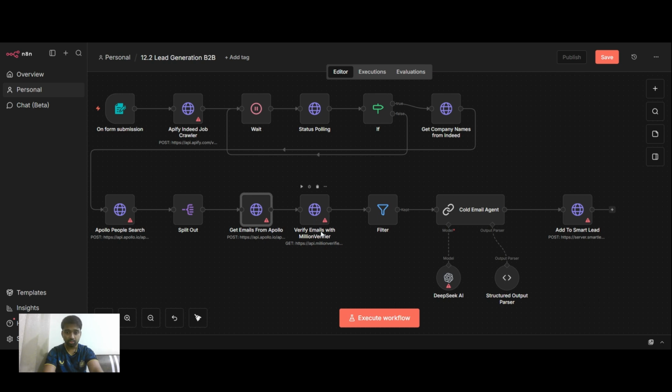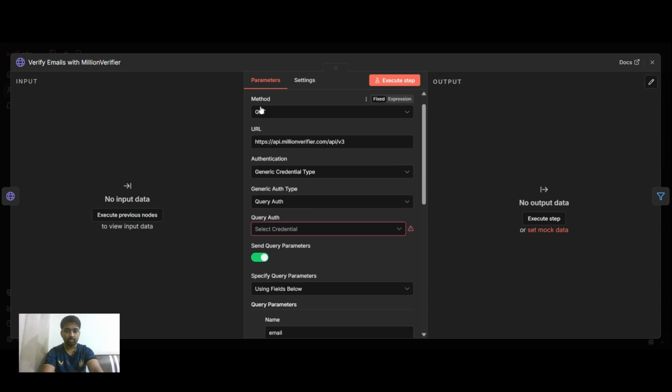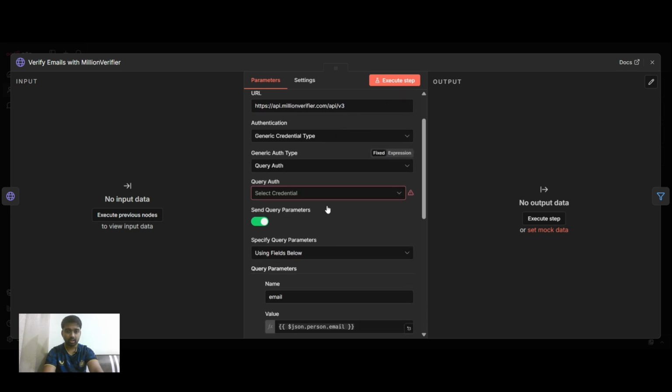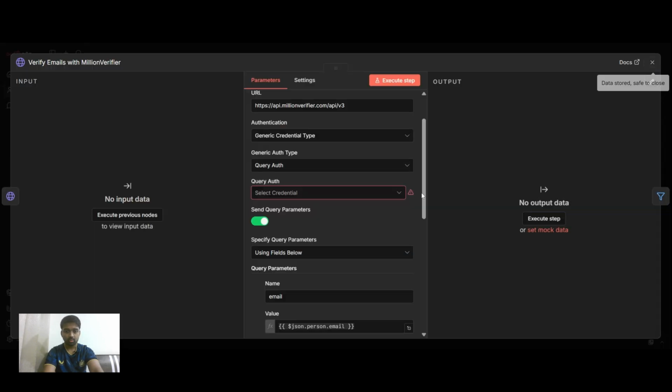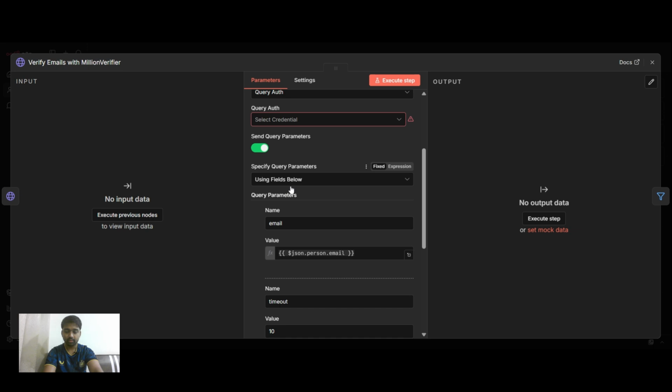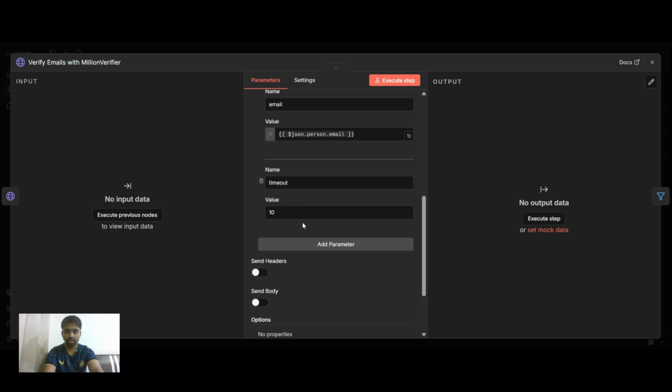Second, we need to go to the Million Verifier. Million Verifier is something where you can verify each and every email that you have, so you don't send emails to spam bots or emails that never existed. The method is GET, and of course you need to put this on your URL. It is a generic credential, query auth. You need to put the name and your API key. Very simple. Make sure you have a specific field below, that is email. You need to drag and drop it from the previous node, and the timeout is 10.